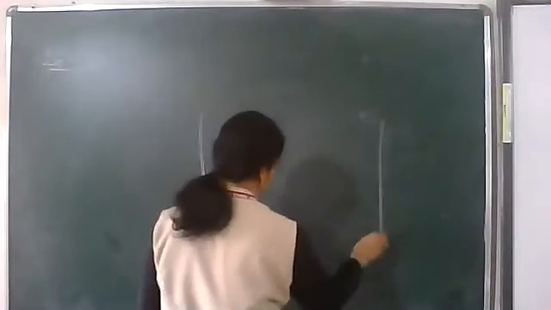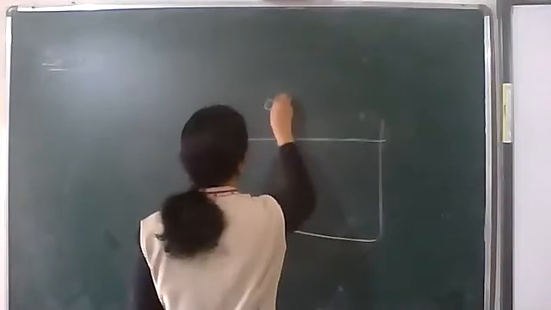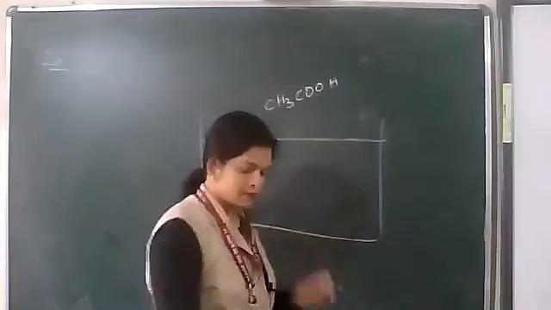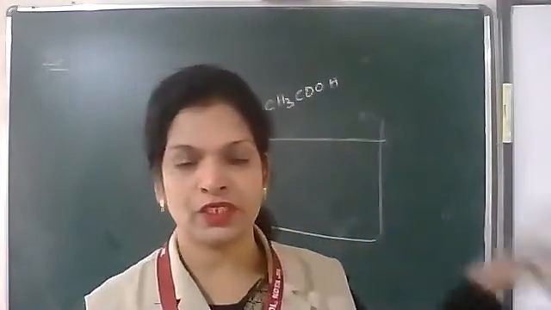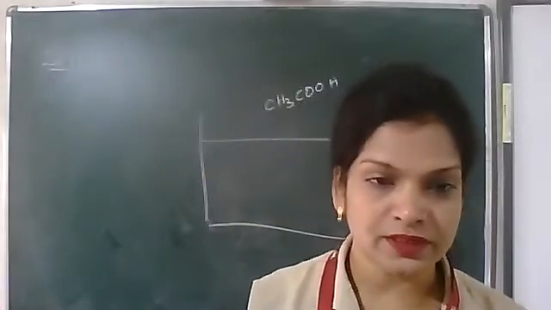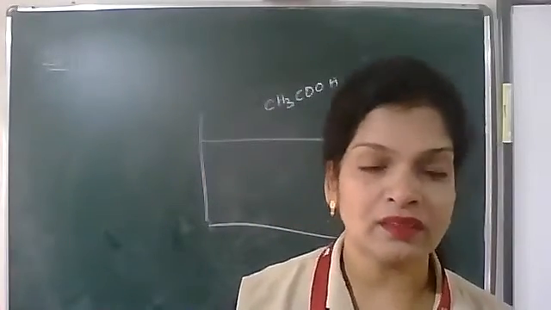If I am putting vinegar in water, acetic acid, CH3COOH, I put 80 molecules of CH3COOH in water. Only 5 molecules got dissociated, 75 undissociated. It is a weak electrolyte.